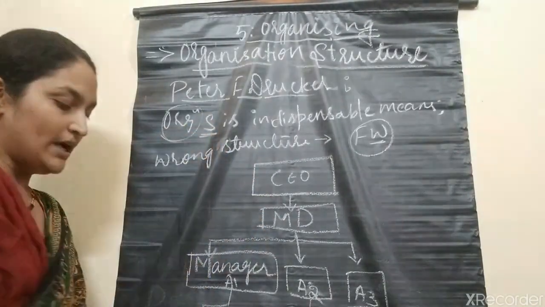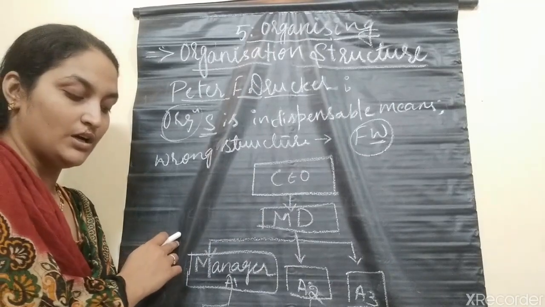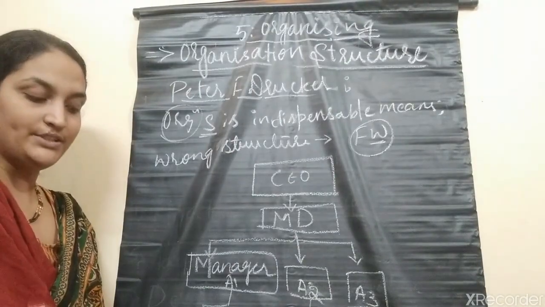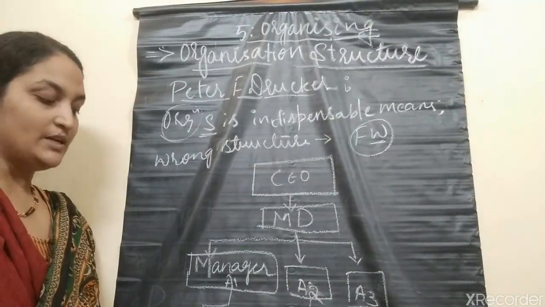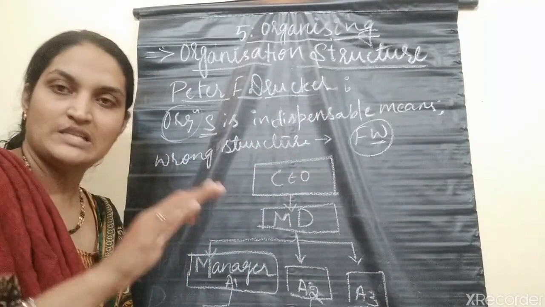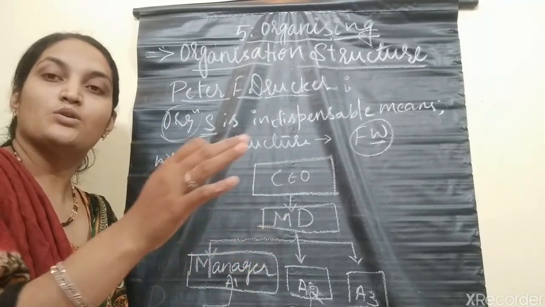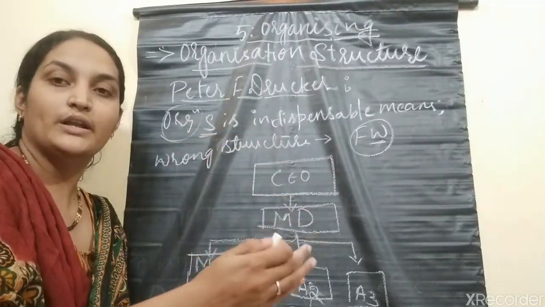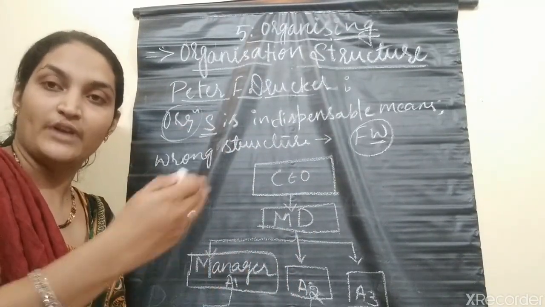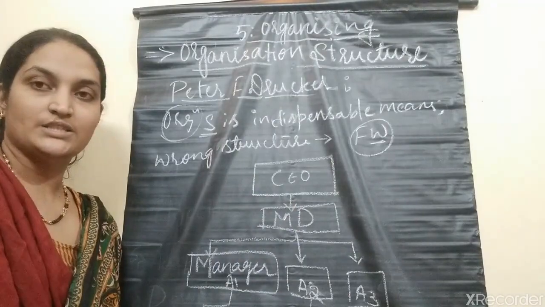It also allows coordination among human, physical and financial resources, which enables the business enterprise to accomplish its objectives. So it not only specifies the relationships, it also coordinates and correlates the human, physical and financial resources, so that the organization can easily achieve its organizational objectives.